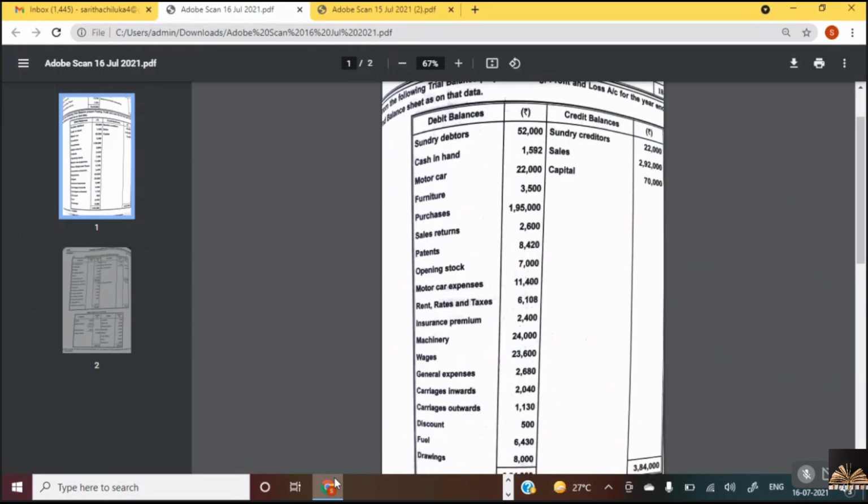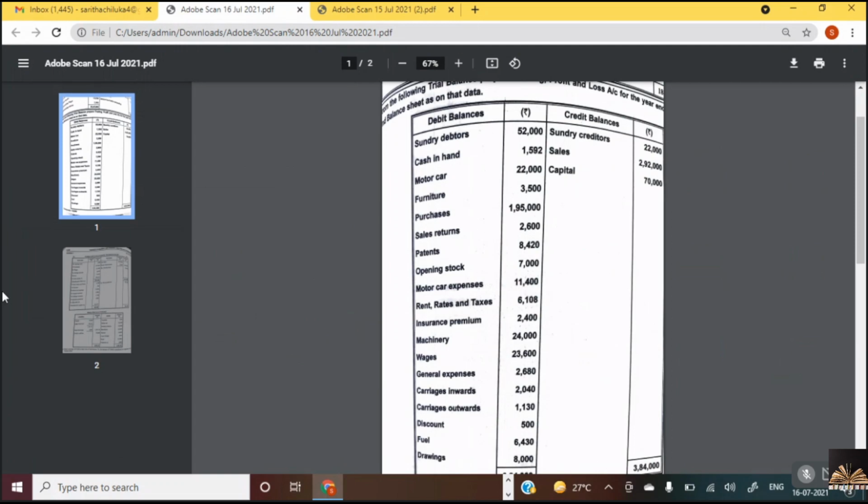Nana, what is the total? 3,24,400. Did you get the total the same? Can you hear me? Ma'am, on the credit side, the sales, closing stock and sales return. Nana, should sales returns be subtracted or added? Sales returns should be subtracted.